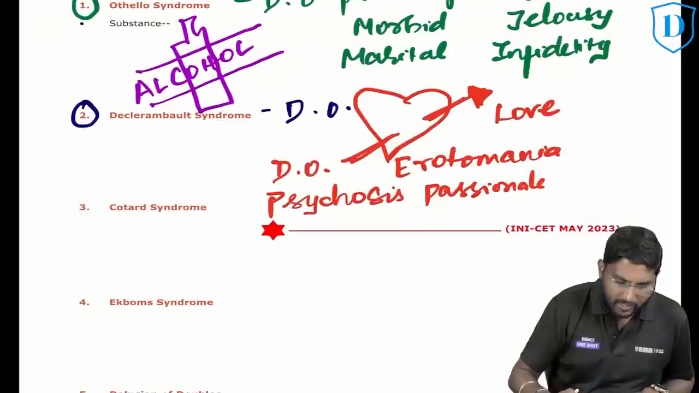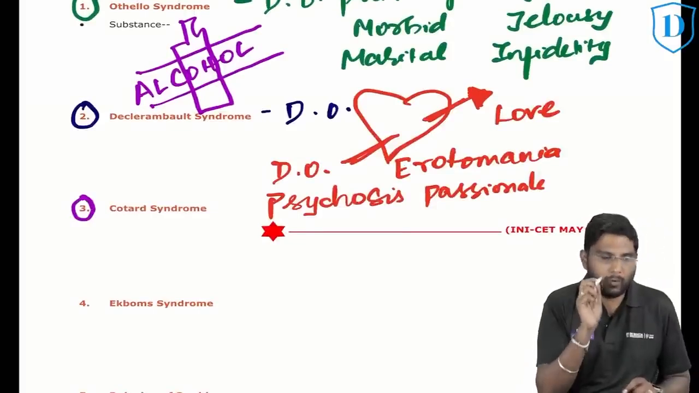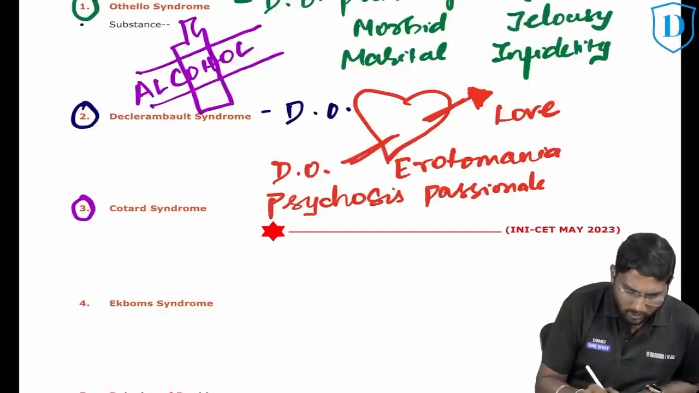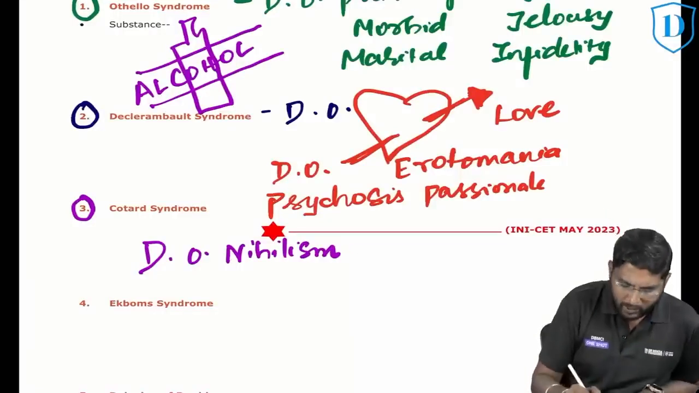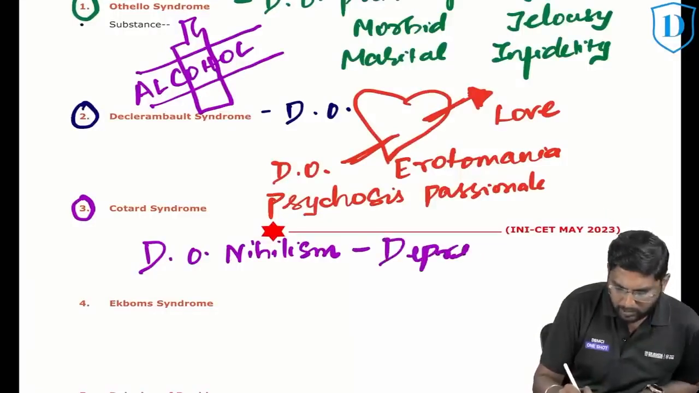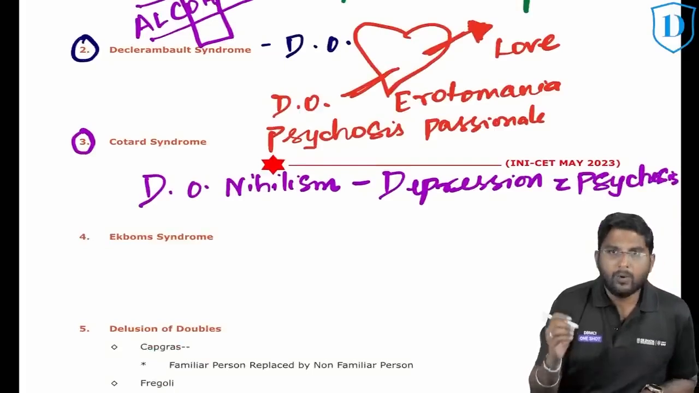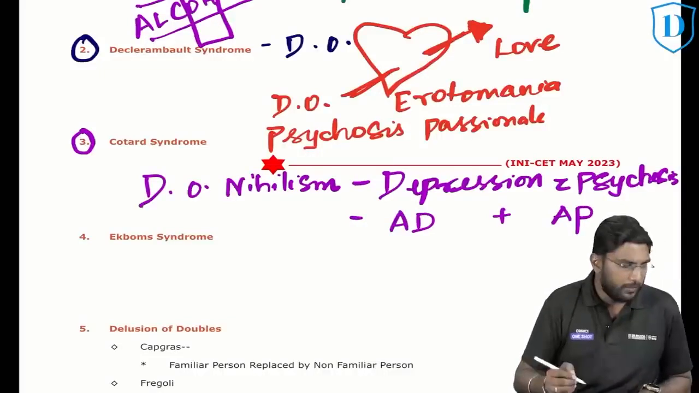Yes. Next, this is very, very important. I find a lot of times people ask this question, so I'm going to spend 1 minute here. What is Cotard syndrome? Cotard syndrome is nothing but delusion of nihilism. Now, where do you see this? We see it in depression with psychosis. Now, when you see it in depression with psychosis, what is the treatment for this patient? For treatment of depression, you have antidepressant. For treatment of psychosis, it is antipsychotic.